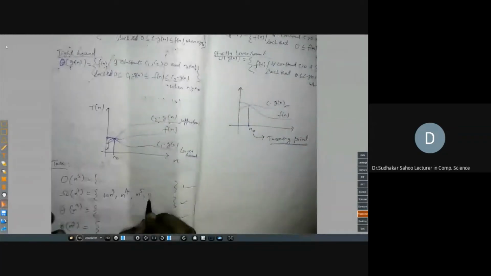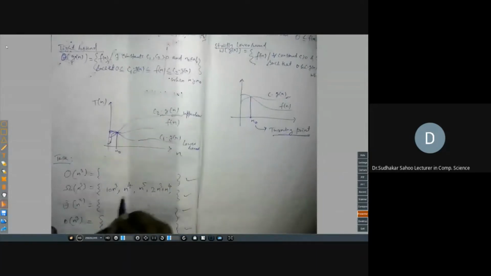Omega of n cube: 10 n cube, all the n cube terms you can write, n to the power 4, n to the power 5, n to the power 100. Also 2 n cube plus n to the power 4. You can write many things. You can write n plus n square plus n cube, with the n cube term you are writing. But only n you cannot write.